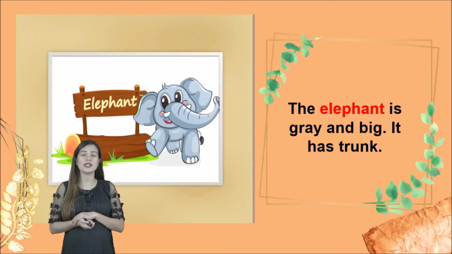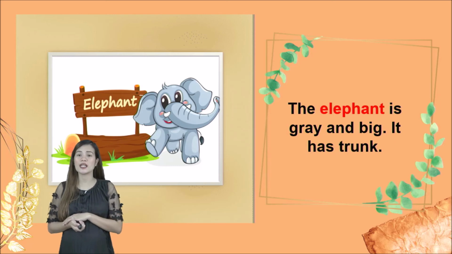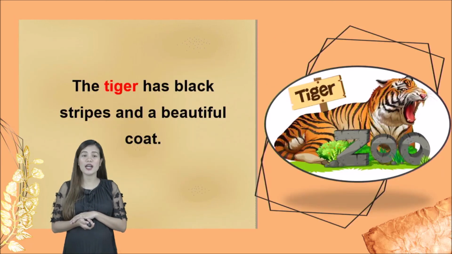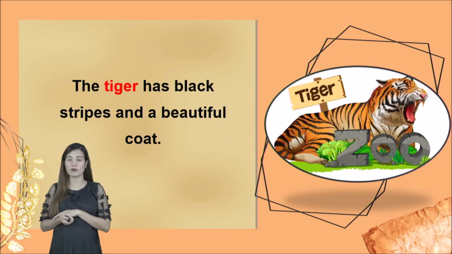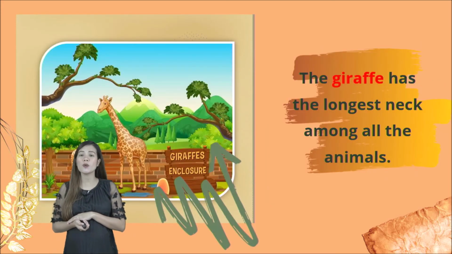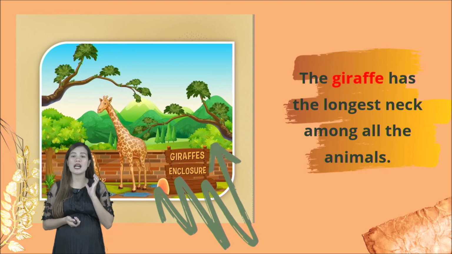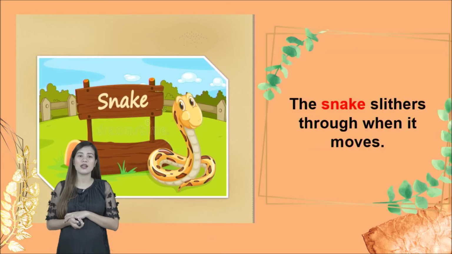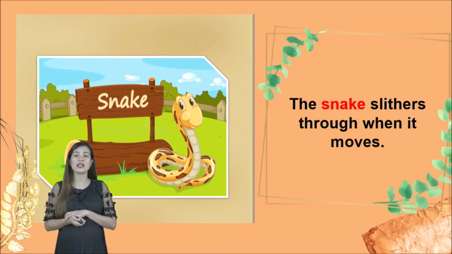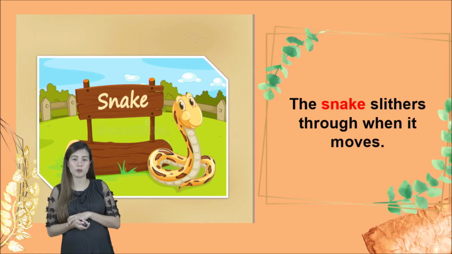Remember, the elephant is gray and big, and it has a trunk. A tiger, remember kids, has black stripes and a beautiful coat. And the giraffe has the longest neck among all the animals. And then the snake slithers when it moves.